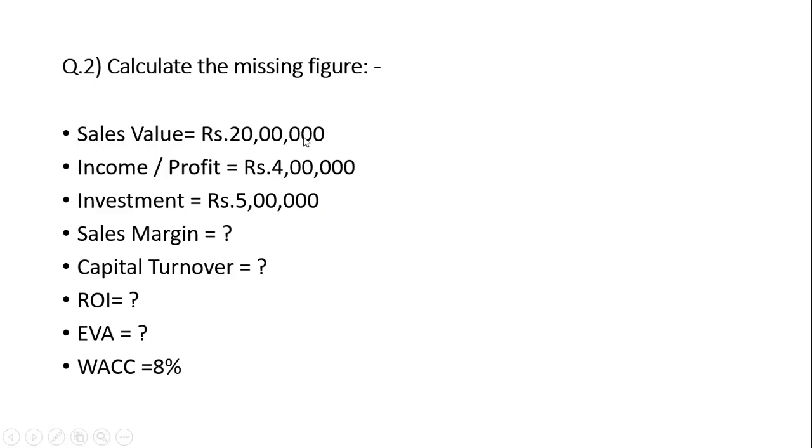Sales value 20 lakhs, income 4 lakhs, investment 5 lakhs. Can we calculate the sales margin? Tell me in the chat box, what is the formula for sales margin? Income will be the numerator in sales margin. What will be the denominator? It's very easy. Income upon sales. Very good. Roll number 16, perfect.